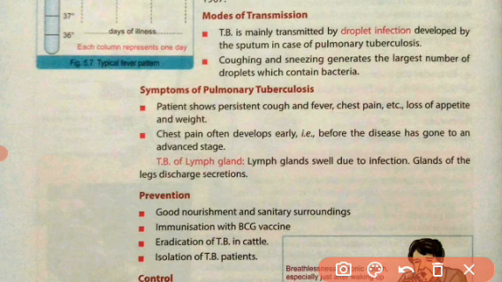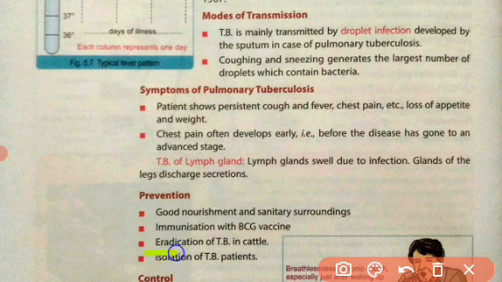Now we will talk about prevention. How can we prevent it? How can we stop this disease? Good nourishment and sanitary surroundings. A healthy diet is necessary for prevention and control, and wherever we are living, the surrounding must be neat and clean, hygienic and free from germs. Now, immunization with BCG vaccine. Vaccination is a good method to prevent this disease, and the name of the vaccine used is BCG.